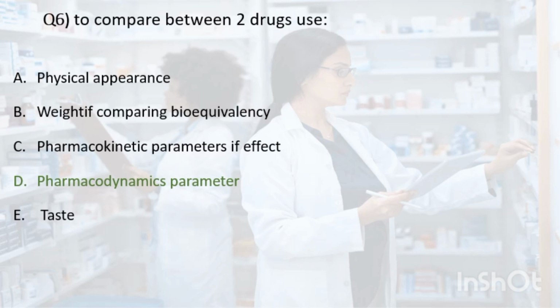Weight: in comparing bioequivalency, if drugs are intended to have the same active ingredient and have been shown to be bioequivalent, their weight can be compared to ensure that the amount of the active ingredient is the same in each drug. Pharmacokinetic parameters include the study of the drug's absorption, distribution, metabolism, and excretion in the body. These parameters can be compared to determine if the drugs have a similar pharmacokinetic profile, the same side effects, or a similar effect. Taste: although the taste of a drug can impact patient compliance and adherence, it is not a reliable parameter to compare drug efficacy and safety.